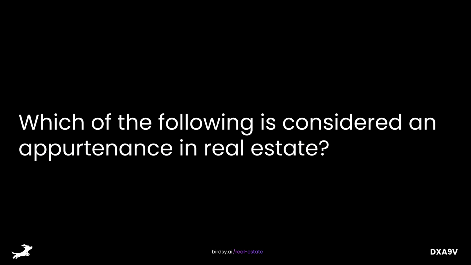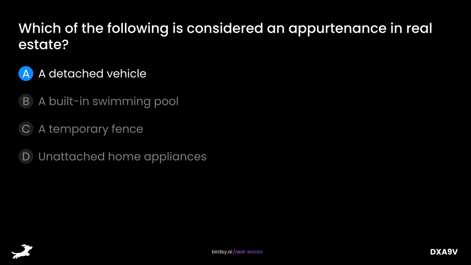Which of the following is considered an appurtenance in real estate? Is it A, a detached vehicle, B, a built-in swimming pool, C, a temporary fence, or D, unattached home appliances? The answer is B, a built-in swimming pool.